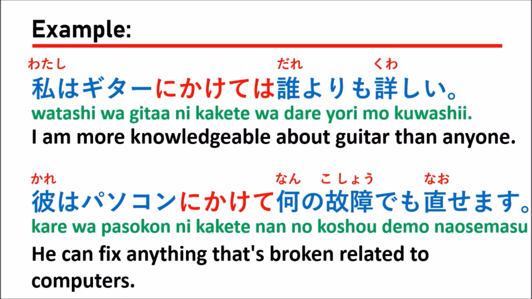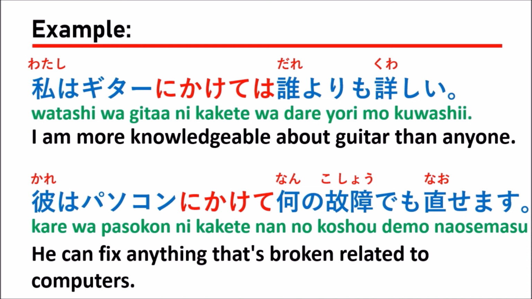For both of these sentences, we talk about some field, and in that field, who knows the most about it. For the first sentence, they talk about guitar, ギターにかけては.